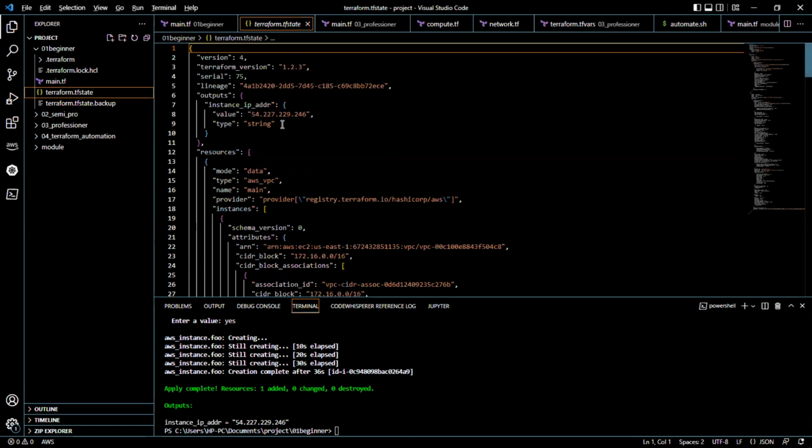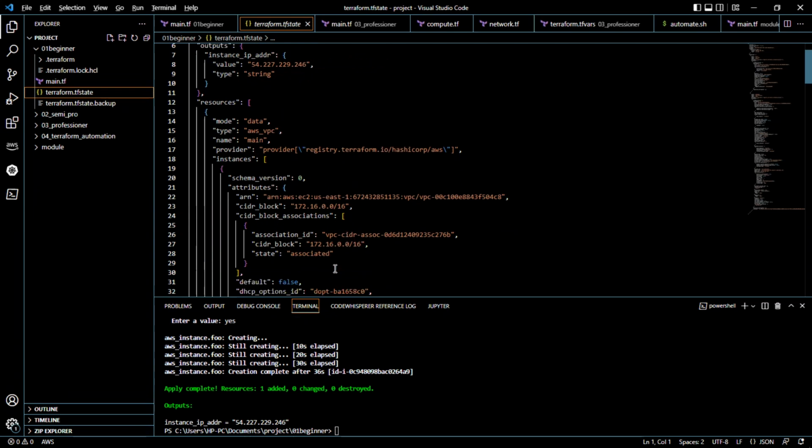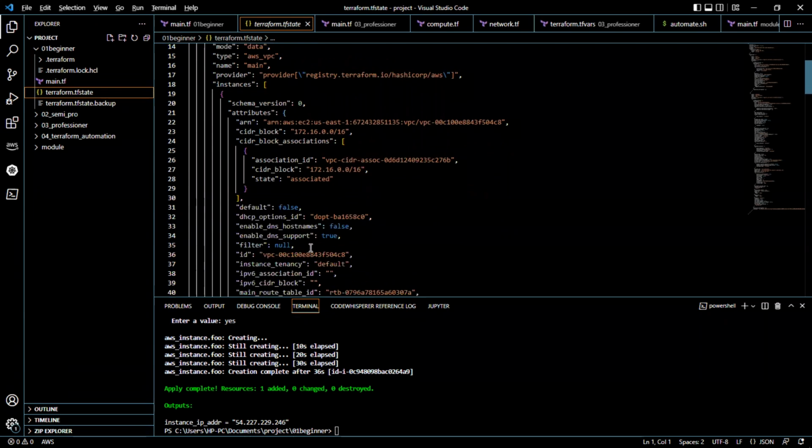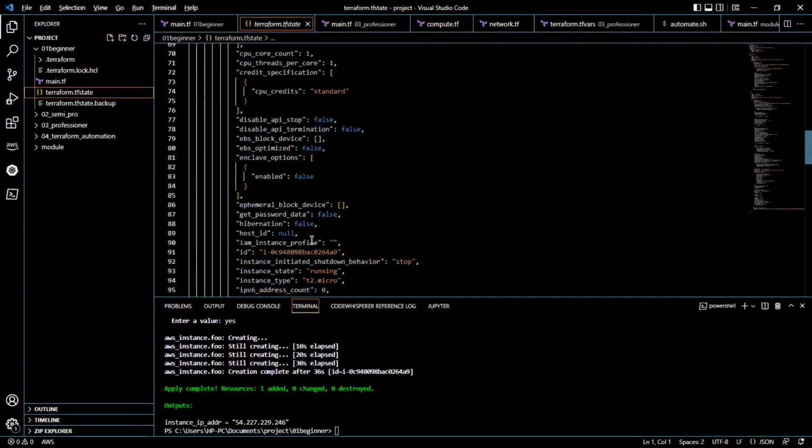This is the Terraform TF state. As you can see, it has created the resources. These are mode, is data, that's the VPC. Then these are the resources that we created. So we have it right in here. These are the shared IP address, stuff like that. So this is the state we are presently in.